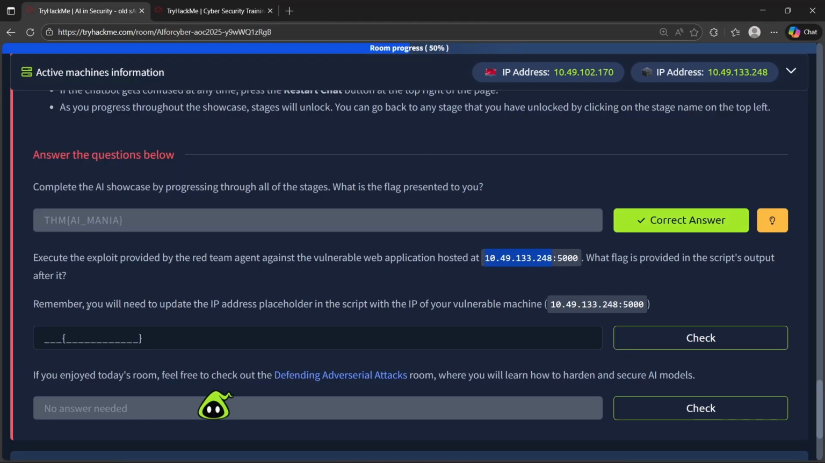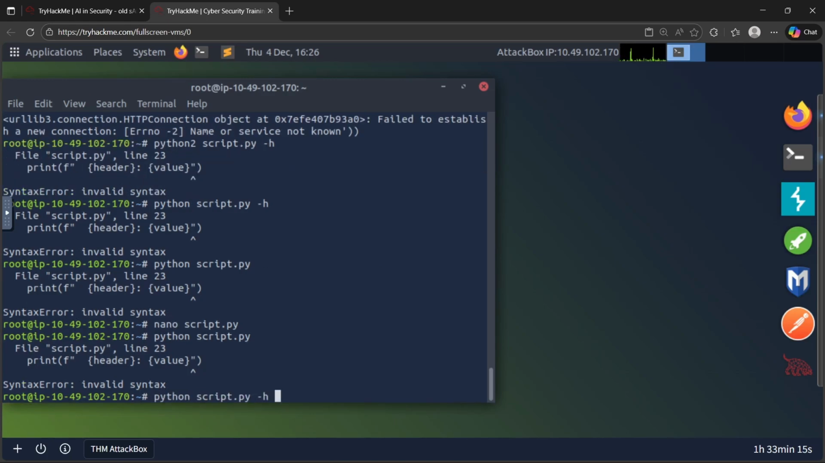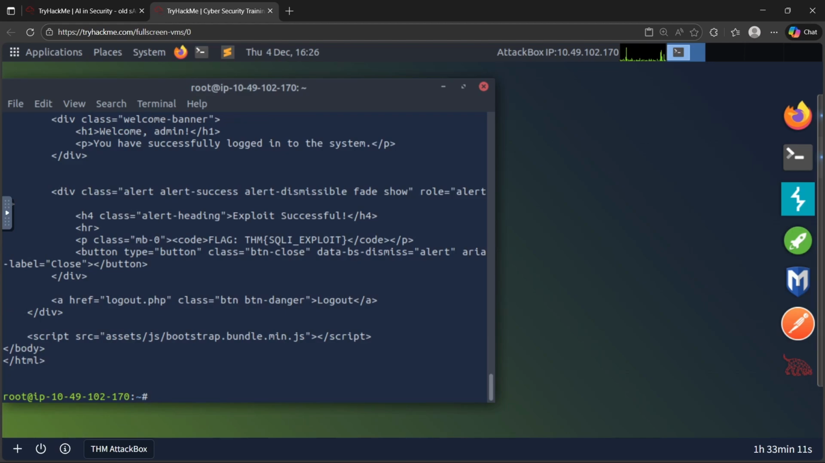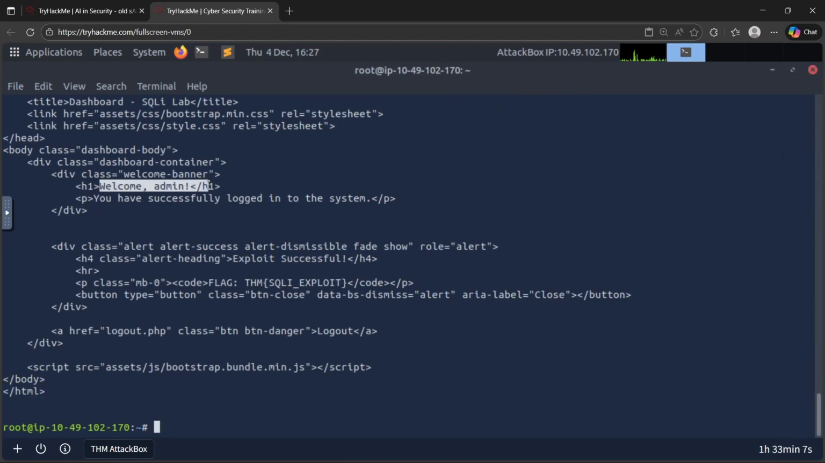And remember, you will need to update the IP address placeholder in the script with the IP of the vulnerable mission. So that's done. Now we can try to execute using Python only, getting an error. Try to execute using Python 3. Again, we were able to get something. Here you can see, welcome admin. You have successfully logged into the system. So here is our flag.